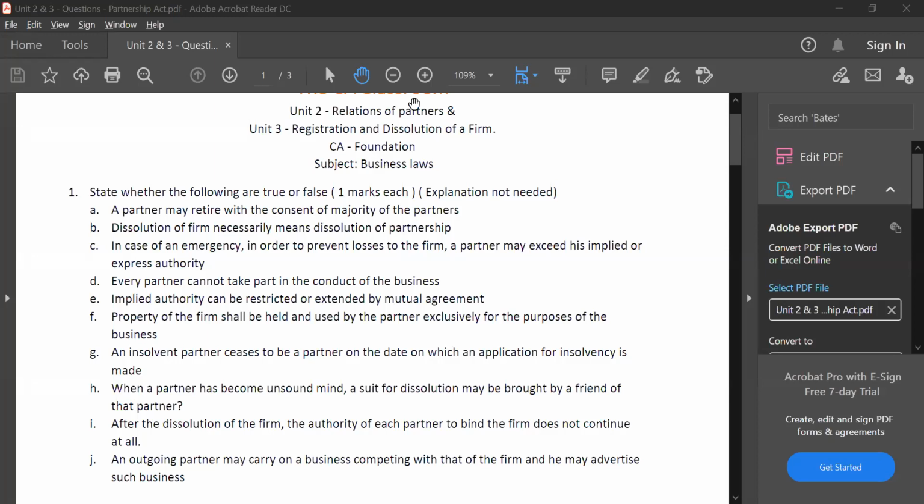Priority of repayment of money. See, Ronak, priority, first you have to pay all the liabilities. Then I will explain this repayment order. It is again there in the textbook, page number 3.49, section 48. First you have to pay all the liabilities of the firm. Then if any partner has given any advance, then the capital and then the other money. Fairly simple.